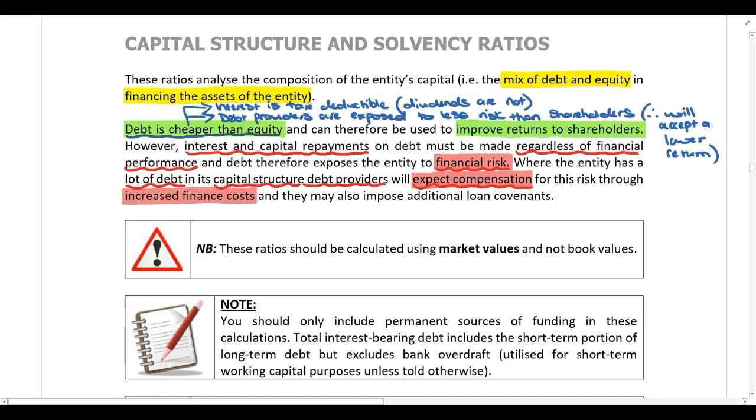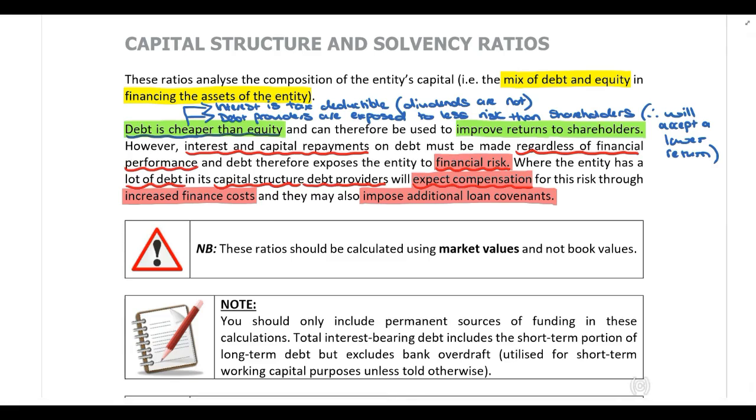In addition to that, the debt providers might also impose additional loan covenants. So guys, loan covenants are just restrictions that debt providers put on the company. So for example, the debt provider might say, whilst the loan is outstanding, you can't pay any dividends. Or whilst the loan is outstanding, you need to maintain a certain interest cover ratio. So obviously debt providers do this to protect themselves and to try and limit the risk of default. They're trying to make sure that they actually get their money back.